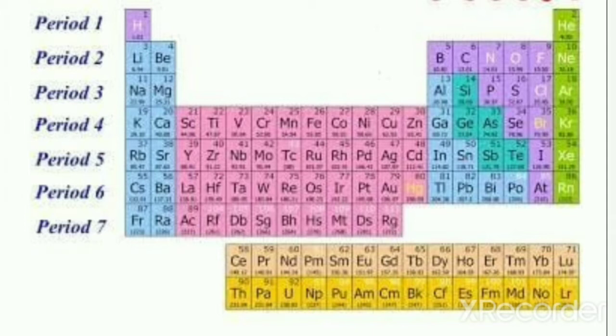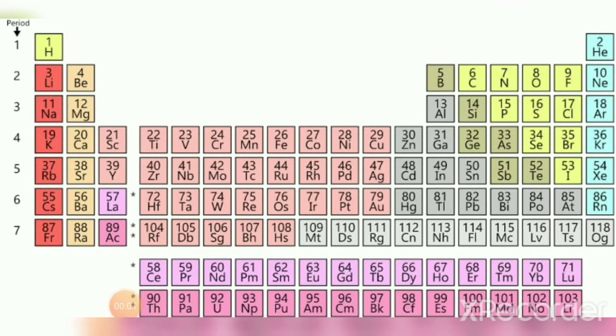Now consider the seventh period. It also has 32 elements. The seventh period was earlier incomplete, but the elements till atomic number 118 have been discovered. So the 7th period is complete now with 32 elements. It starts from francium, then radium, actinium 89, thorium 90, continuing till lawrencium 103, then rutherfordium 104 till oganesson 118. That is how you get the total number of elements in the 7th period as 32.